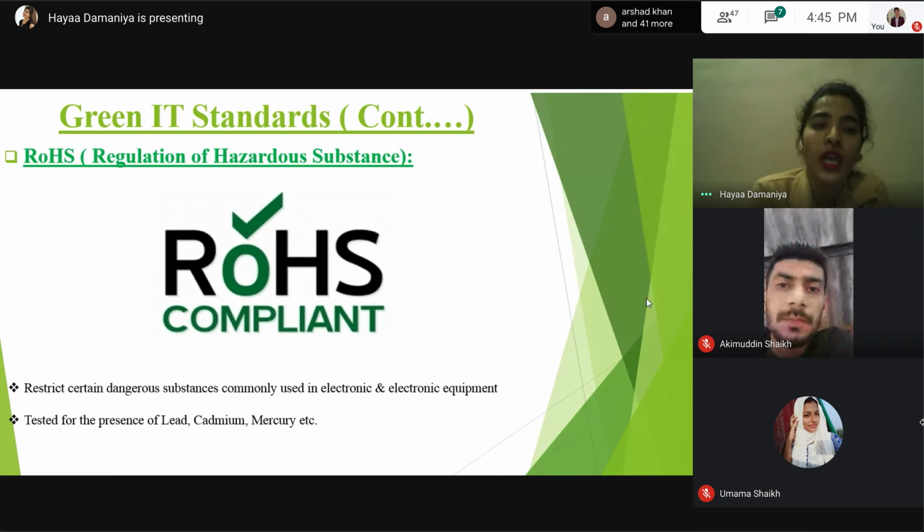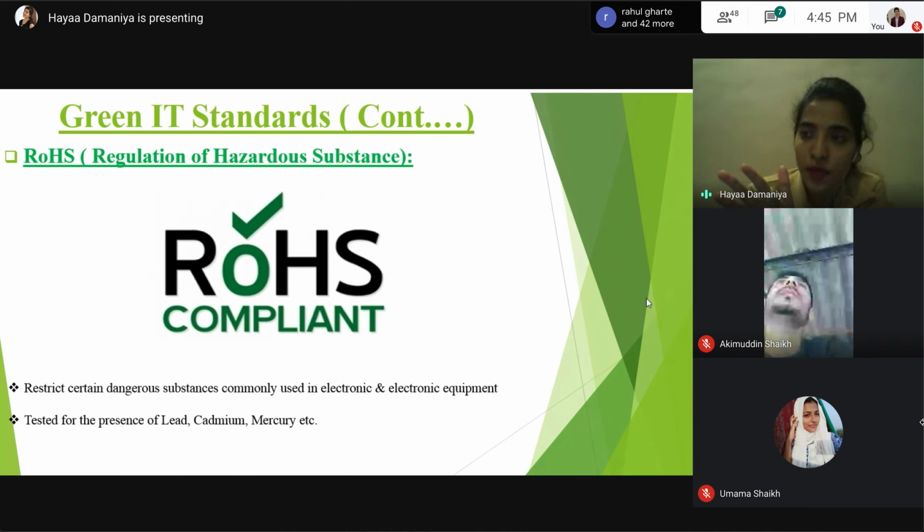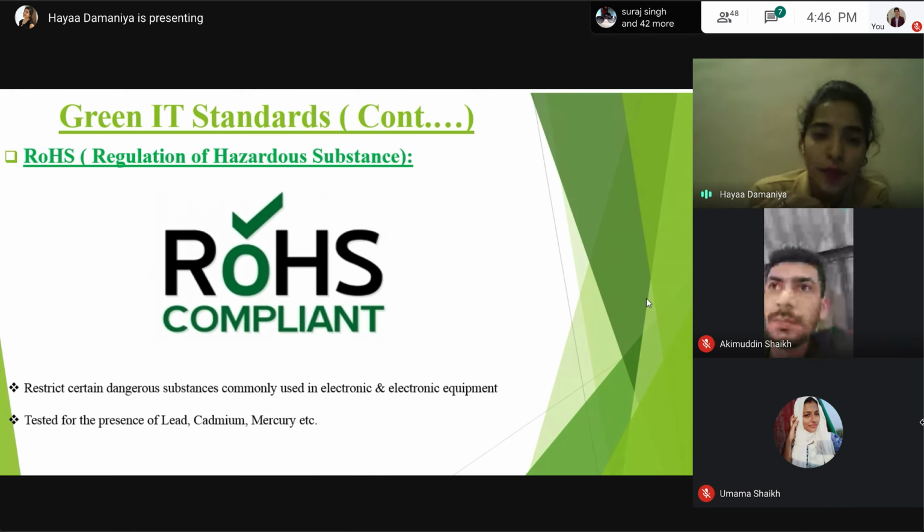The last one is RoHS, the Restriction of Hazardous Substances. The European Union's RoHS restricts certain dangerous substances commonly used in electrical and electronic equipment. RoHS compliance is tested for the presence of lead, cadmium, mercury, etc. RoHS compliance is a directive that ensures that when you buy a product in the market, if it is RoHS compliant, it is free of these hazardous substances. When you're buying a product and you find the RoHS compliant label, you can think that this product is free of these hazardous materials.